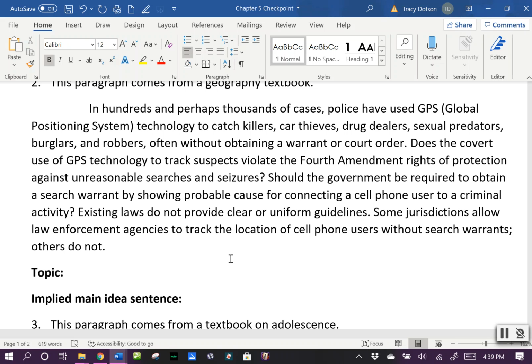Okay, so our topic, we got to be specific here about what we're talking about. Yes, we're talking about GPS with cell phones, but who is dealing with that? We're talking about law enforcement agencies.